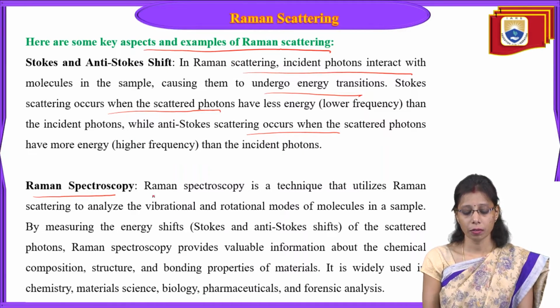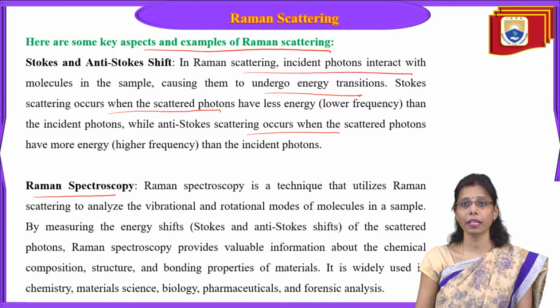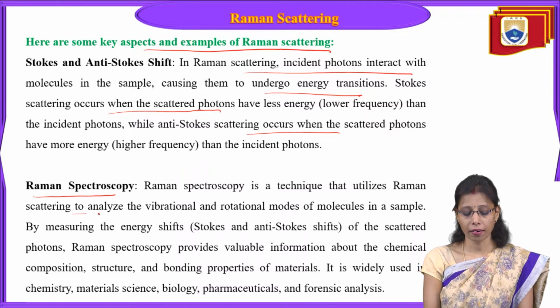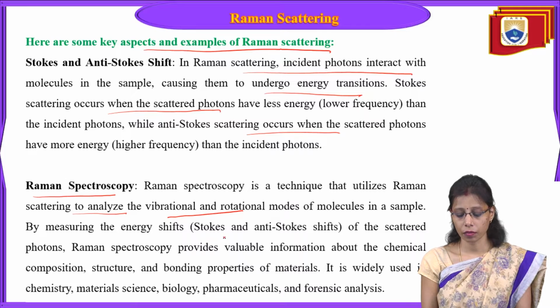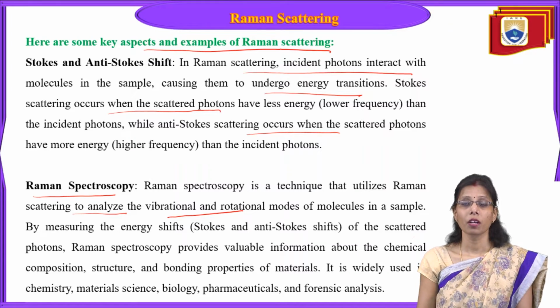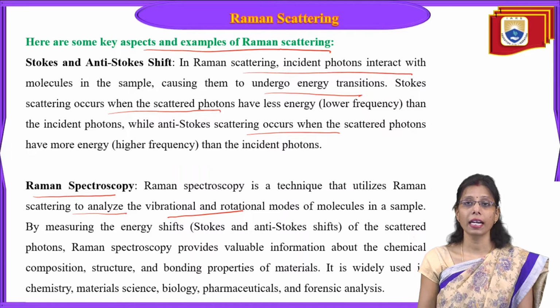Now we have Raman spectroscopy. Raman spectroscopy is a technique that utilizes Raman scattering to analyze the vibrational and rotational modes of molecules in a sample. By measuring the energy shifts, Stokes and anti-Stokes shifts, of the scattered photons, it provides valuable information about the chemical composition, structure, bonding, and properties of materials, and it is widely used in chemistry, material science, biology, pharmaceuticals, and forensic analysis.